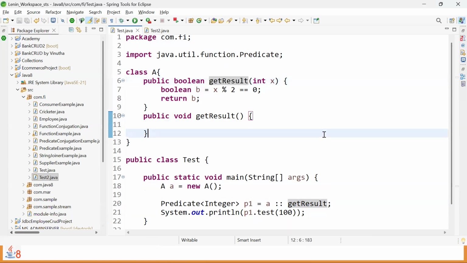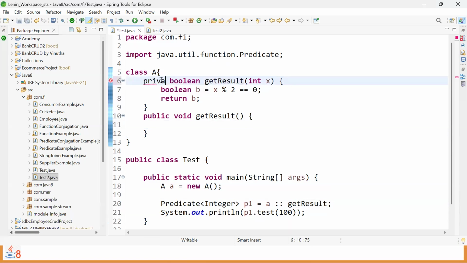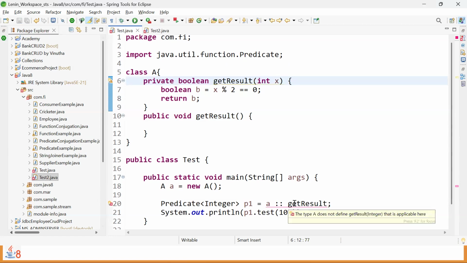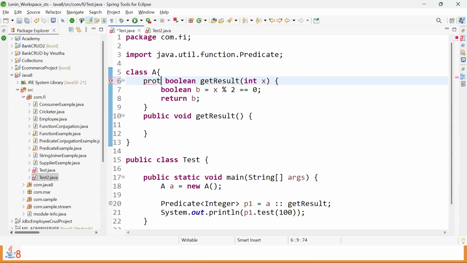Hope I'm clear when it comes to this method reference. Still, if you have any questions, please ask. And one more thing is, interestingly, if you go for this private, what will happen? Not accessible. Correct? Then if I go for protected, any concerns? No concerns. Right? Private is not visible, remaining all are visible.